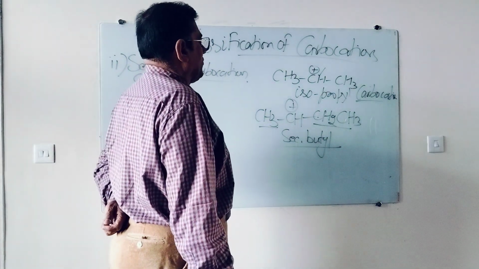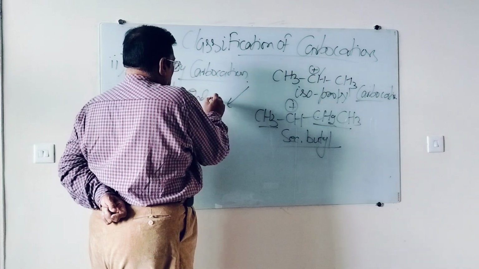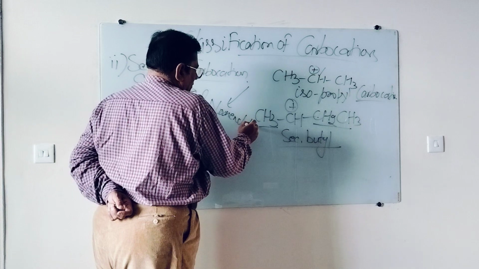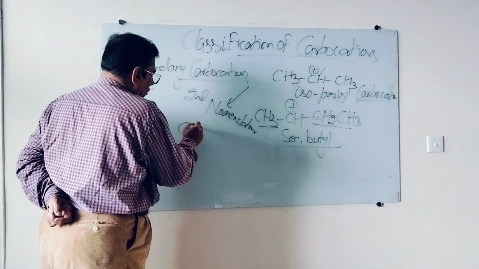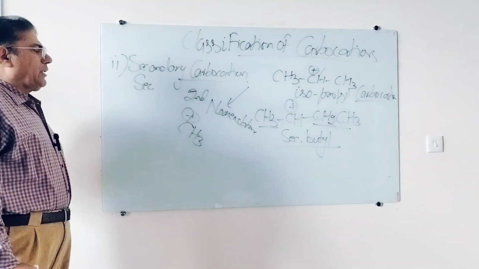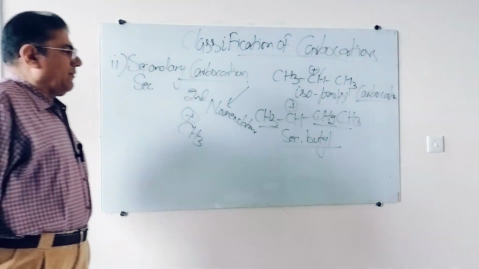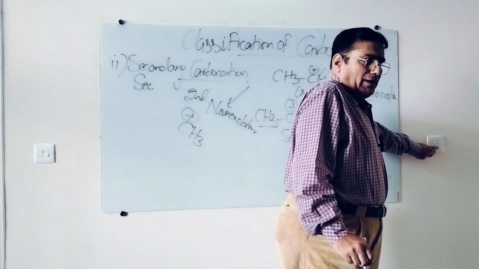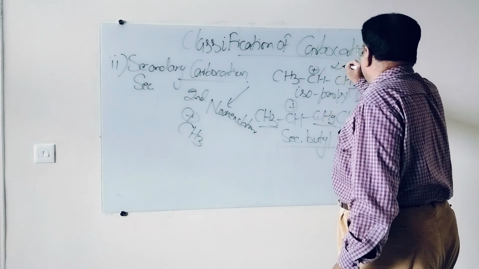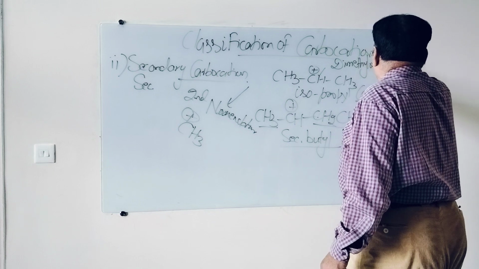But in this case, we can take the second nomenclature for carbocation. What is that second nomenclature? Suppose CH3, we count all the carbocations as the derivatives of methyl carbocation, right? So this carbocation, I did say isopropyl, is also known as dimethyl carbocation.